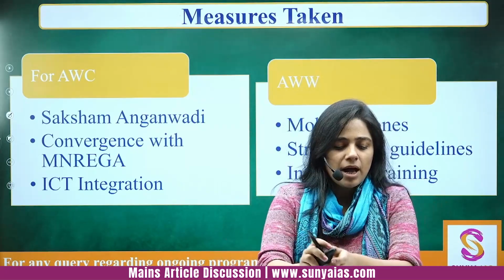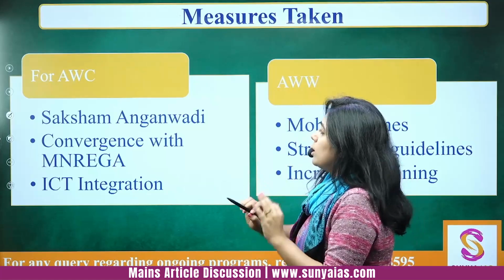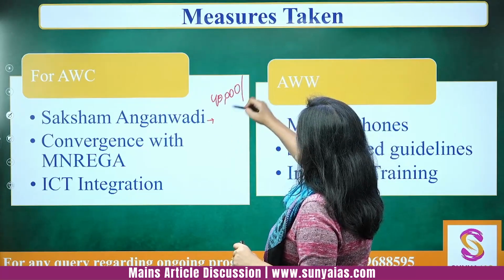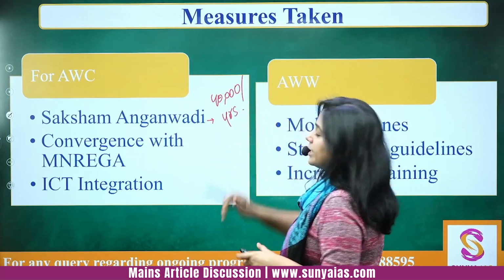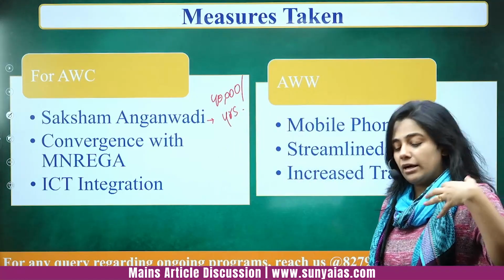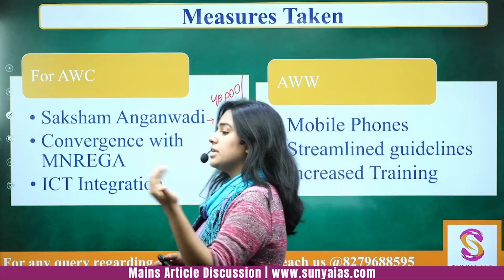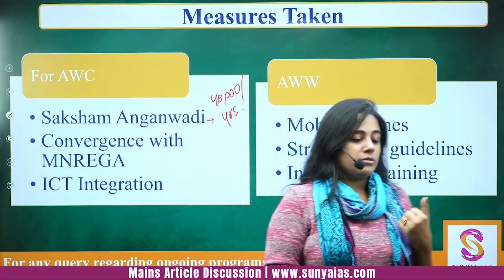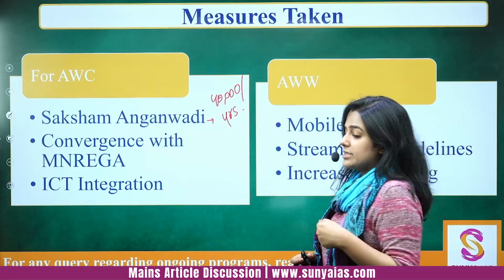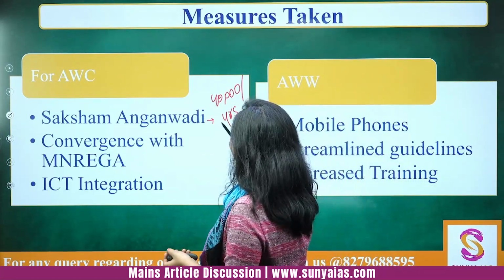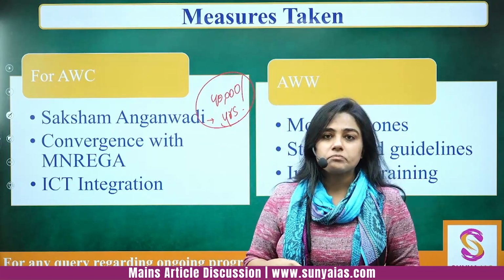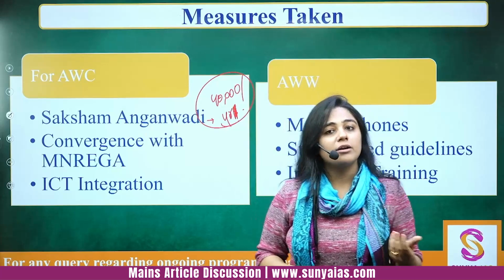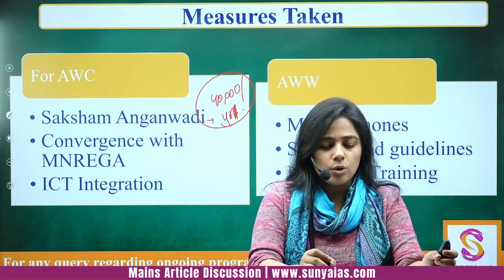So, Saksham Anganwadi, the goal is that per year 40,000 Anganwadis have to be upgraded in a positive direction. Digitally upgraded, infrastructurally upgraded, resource-wise upgraded, then skill-wise upgraded. So every year 40,000 per year, that is Saksham Anganwadi. So this is the goal, right?